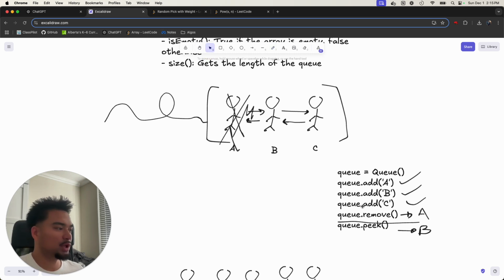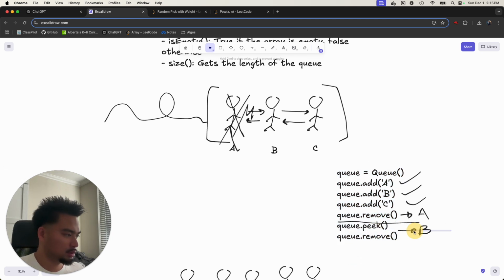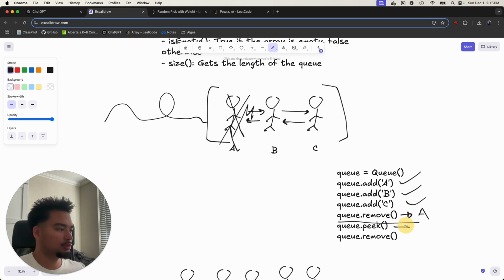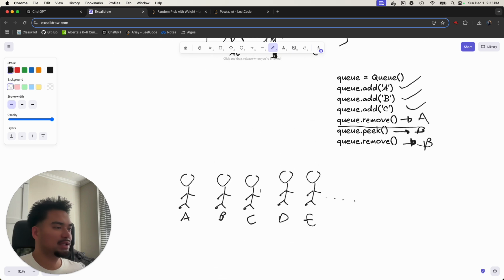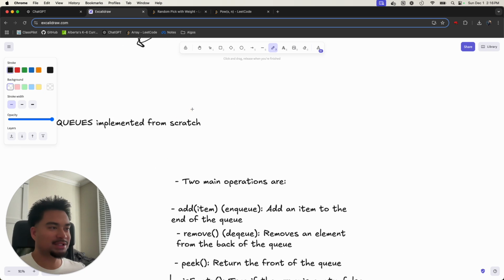Then finally, if we want to remove them, remove. Sorry, that's a bit weird. So peek would return B. And when you remove, since it's first in, first out, the next person to process is B. So that returns B as well, but it actually moves them out of the queue. And now our queue is pretty much this one last guy. So that's how a queue works. It has these operations: add, remove, and peek. And then these are common functions between all the other data structures, including stacks: is empty and size.